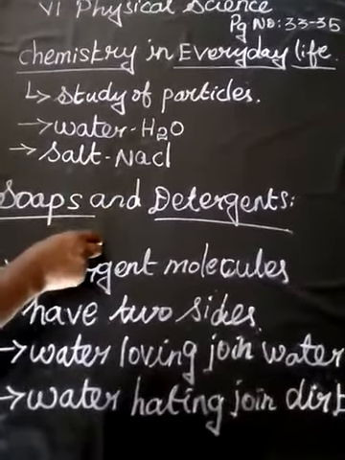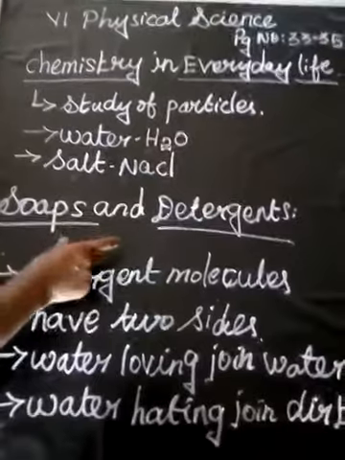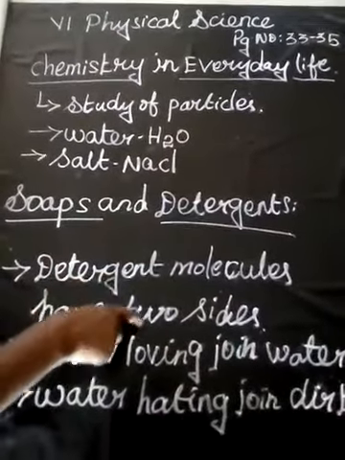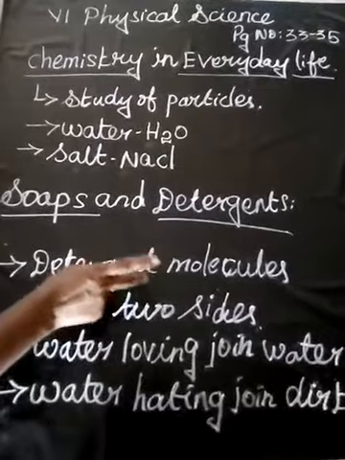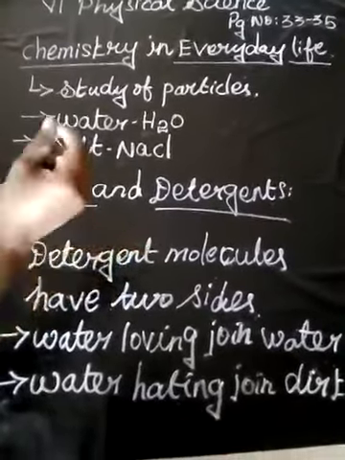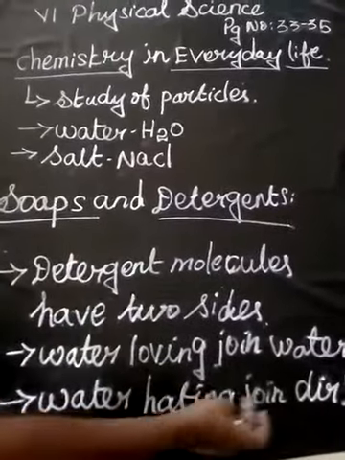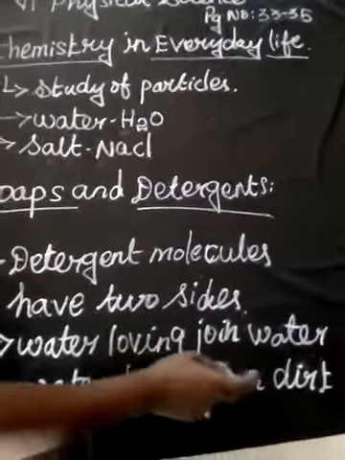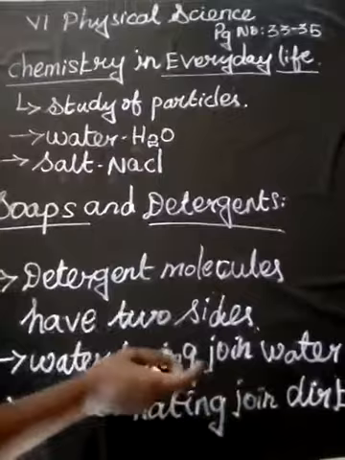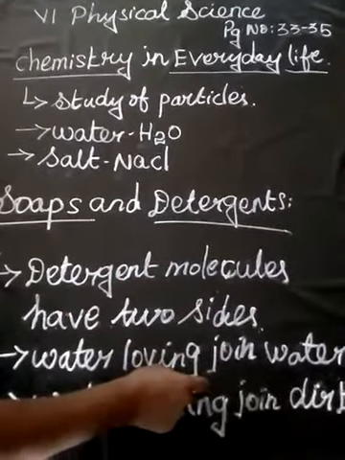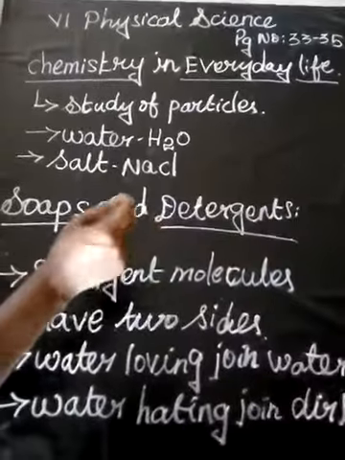The detergent molecules have two sides. The first is water loving and the second is water hating. The water hating side goes and joins with the dirt, and the water loving particle joins with the water molecules.